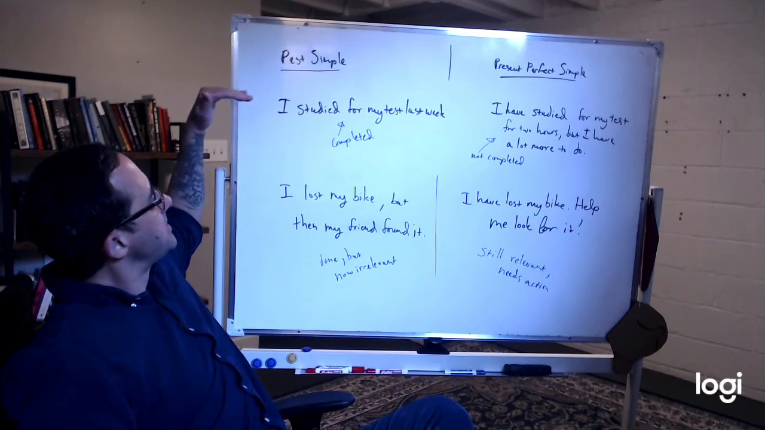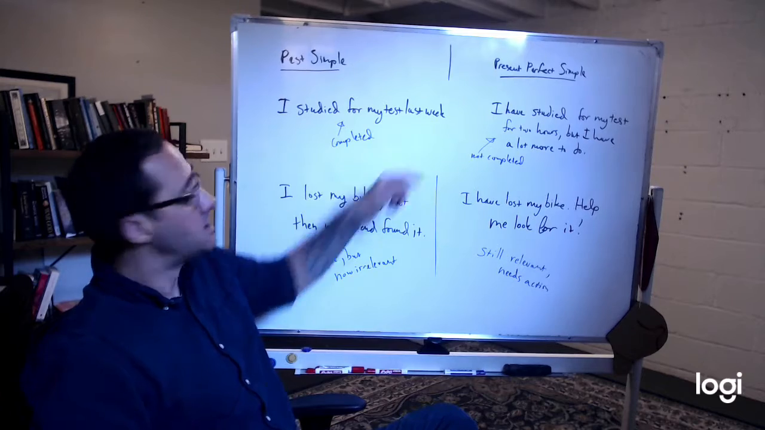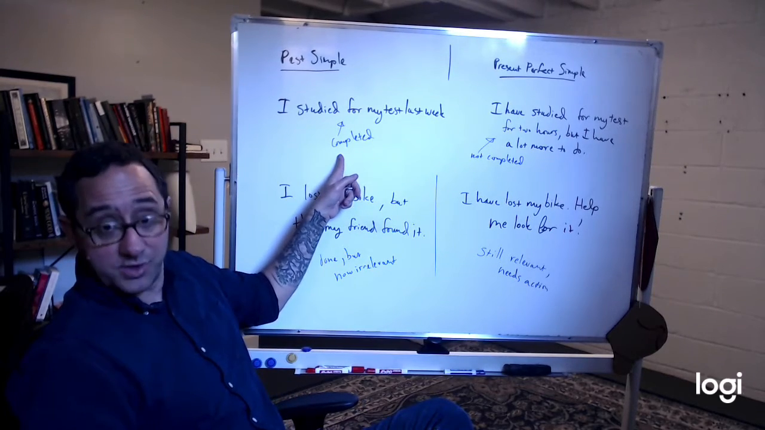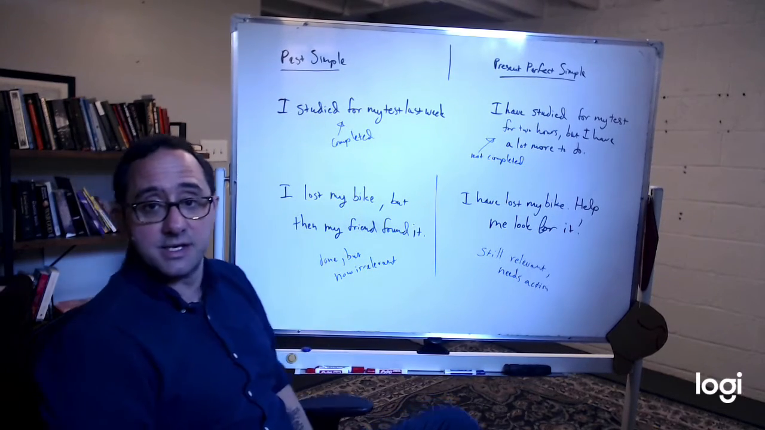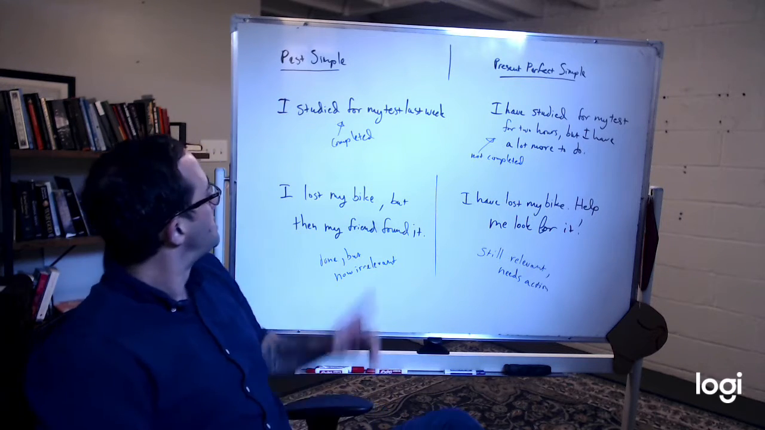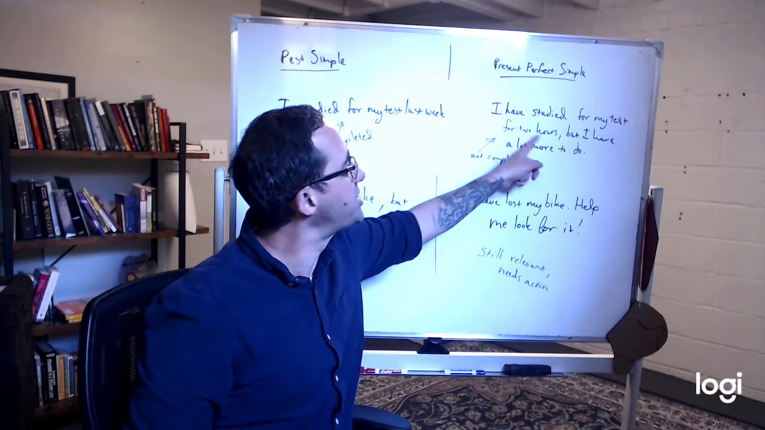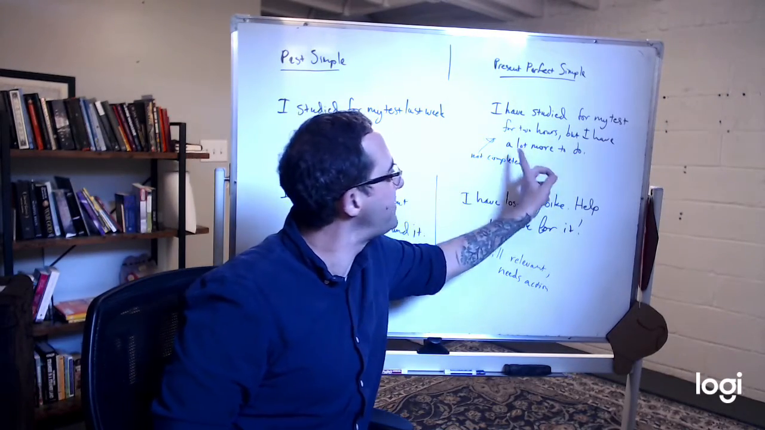Okay, let's review a little bit. Past simple. I studied for my test last week. We've completed that. We're done. I studied for my test last week. I don't need to study anymore. I'm ready. I have studied for my test for 2 hours, but I have a lot more to do.